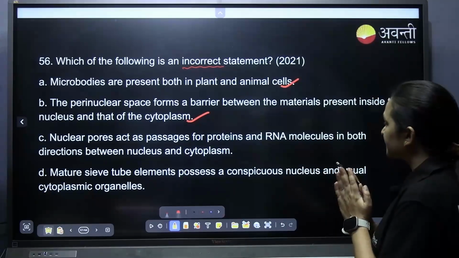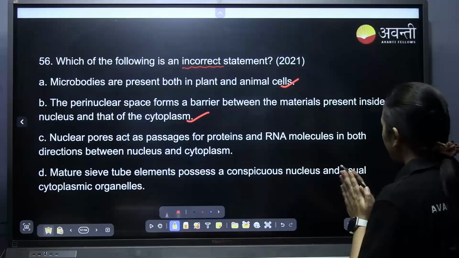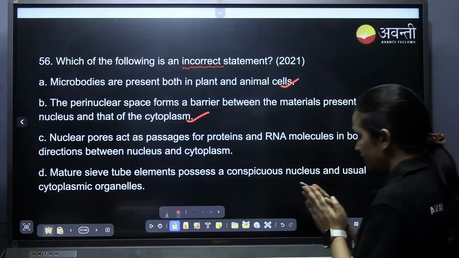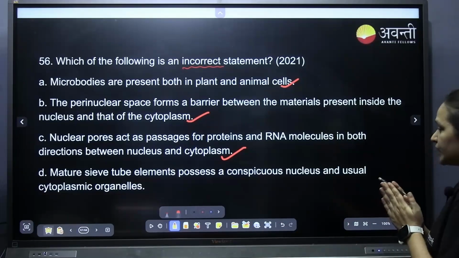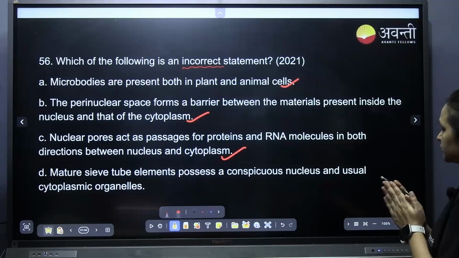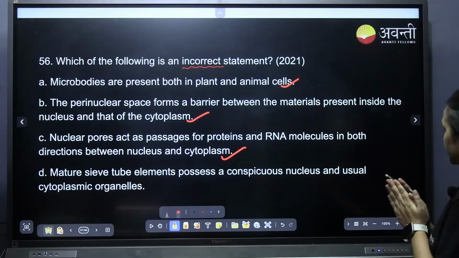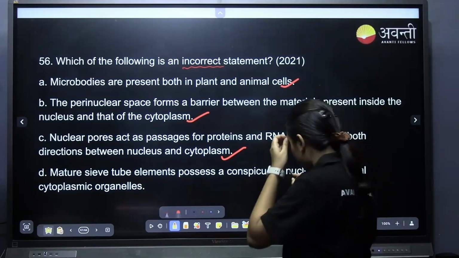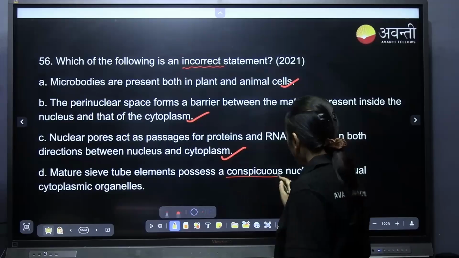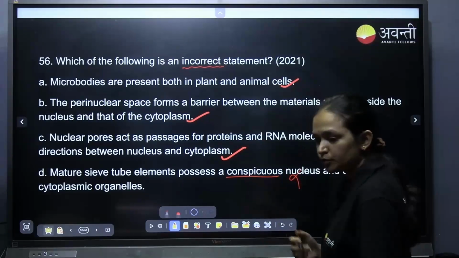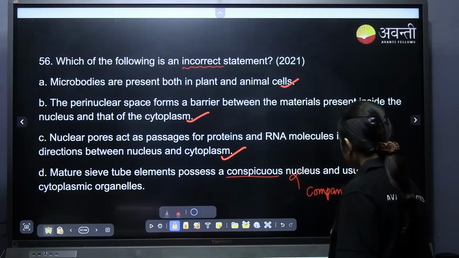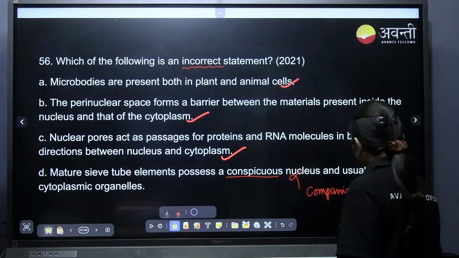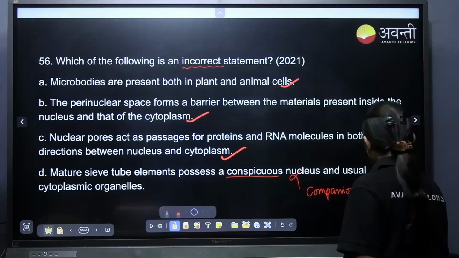Nuclear pores act as a passage for proteins and mRNA molecules in both directions between nucleus and cytoplasm. Correct. The mature sieve tube elements possess the conspicuous nucleus. No, nucleus is absent here. In the mature sieve tube, you don't find the nucleus. That's why the sieve tubes have the companion cells, right? This companion cell has a nucleus.